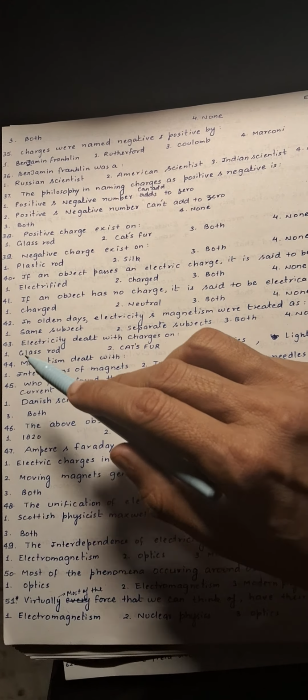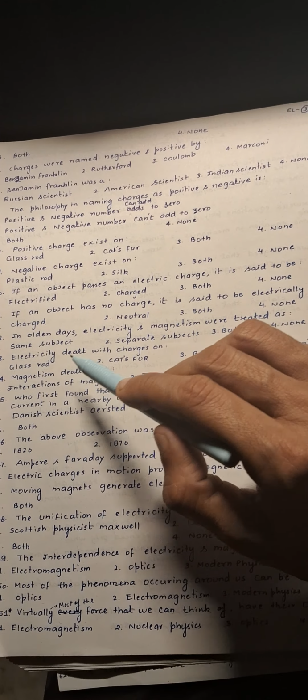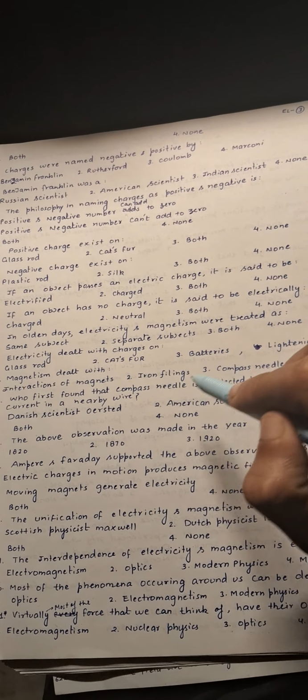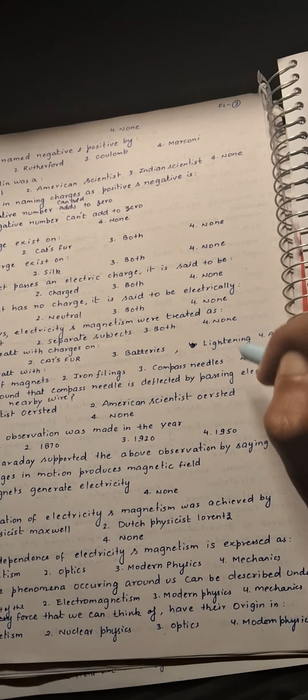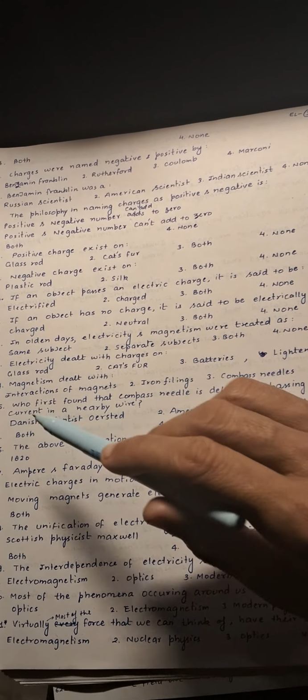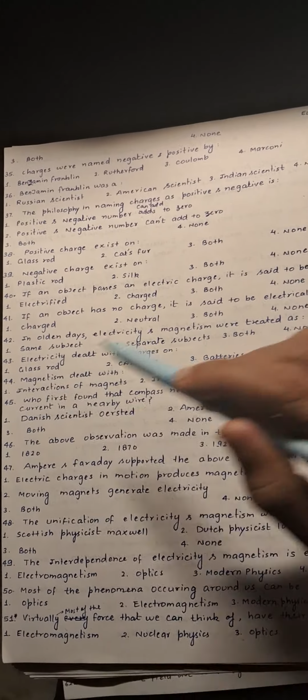Next, in olden days electricity and magnetism were treated as separate subjects, so the second option is correct. Next, electricity dealt with charges on glass rod, cat's fur, batteries, lightning, etc., so option 4 is correct over here. Next, magnetism used to deal with the interaction of magnets, iron filings and the compass needle itself, so here the fourth option is correct.